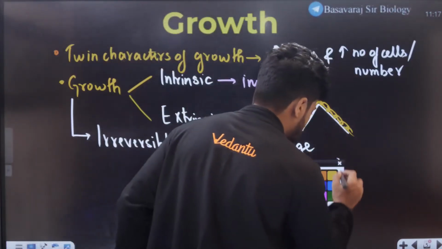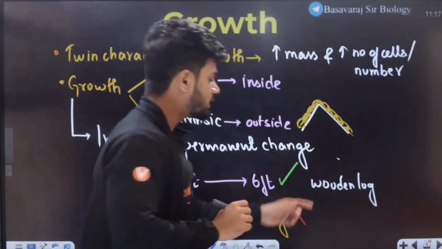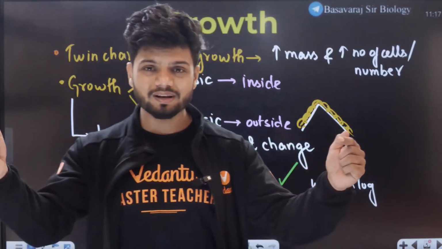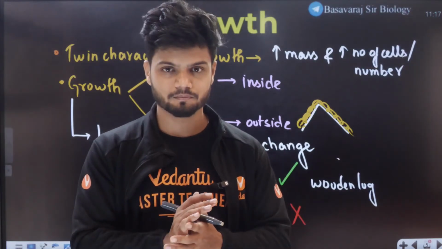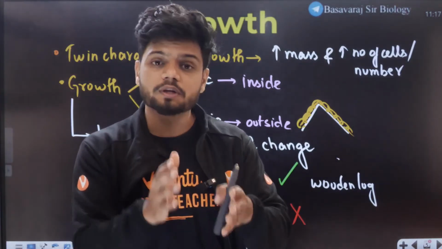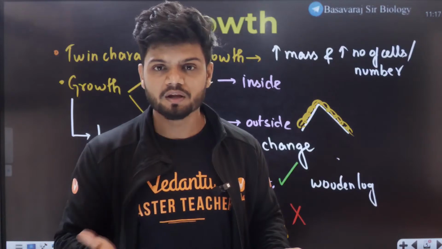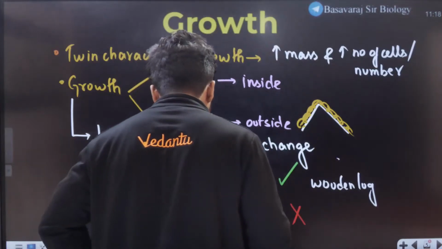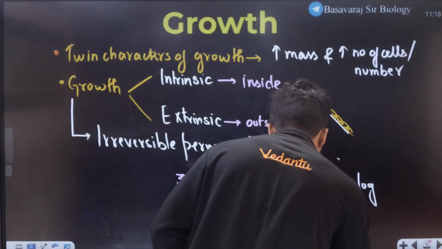There are other examples given in your NCERT, such as a wooden log. If you take a wooden log and keep it in water, because of imbibition, the water will enter inside the wooden log and it will swell up. Now students, is that also growth? The answer is no again. Why? Because if you keep the wooden log in sunlight, it will again become thin and go back to its original state. So it is not growth. The other example given in your NCERT is for guard cells.